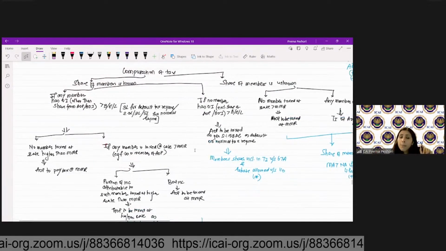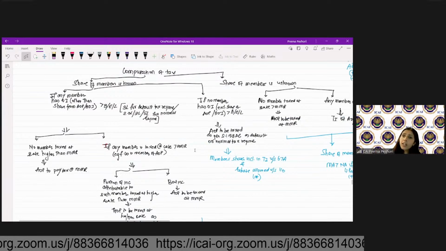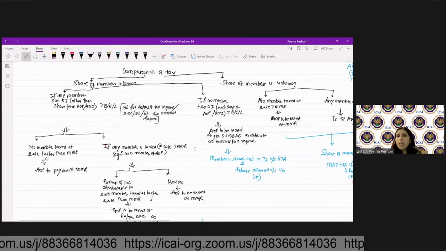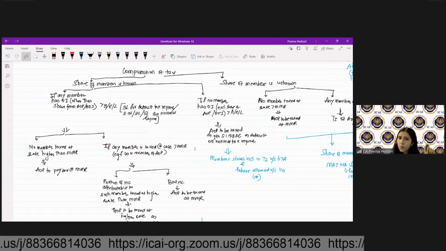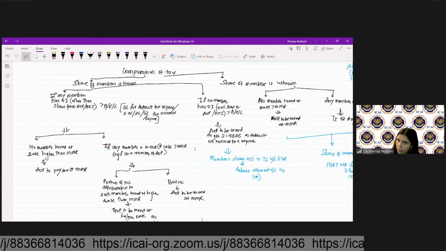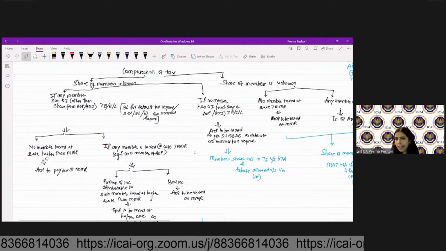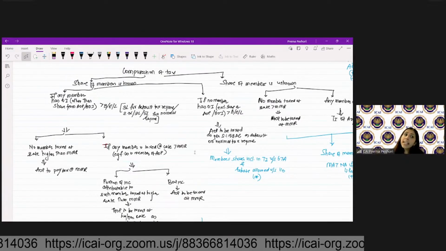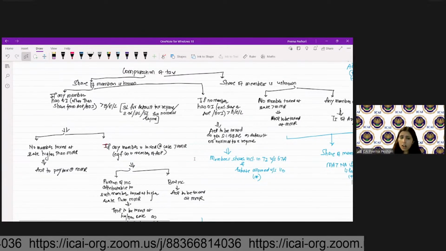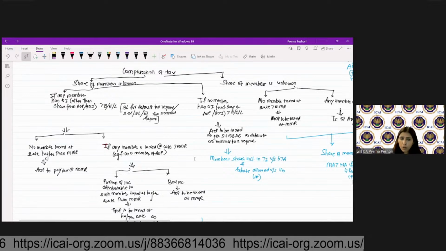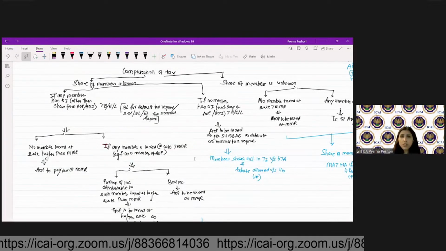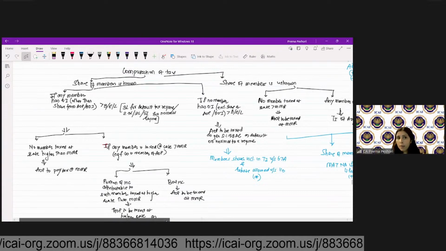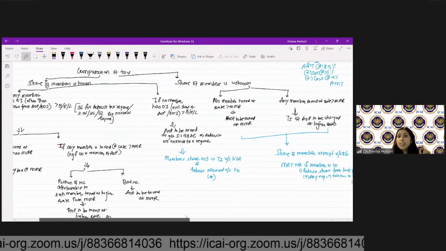However, if no member has any other income greater than the basic exemption limit, then the AOP will be taxed as per section 115BAC as the default tax regime, or as per the normal tax regime if you opt out of 115BAC. Only when any member has income other than his share from the AOP or BOI which is more than the basic exemption limit will you have to pay the tax at MMR, if the shares of the members are known.